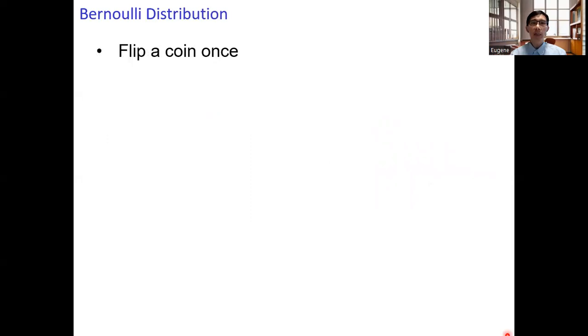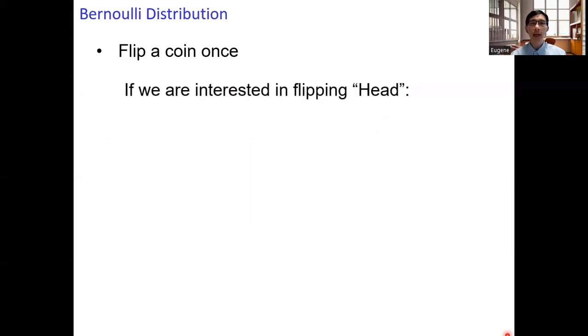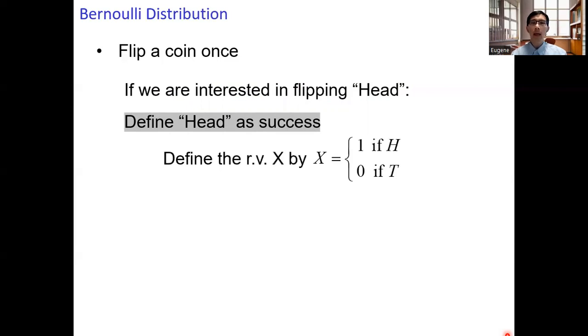Let's consider the experiments at the very beginning of the video again. Flip a coin once. If we are interested in flipping a head, then we will define the event head as success. And we will define the random variable x by taking x equals 1 if the flip is a head. If the flip is a tail, then we assign a value 0 for x.